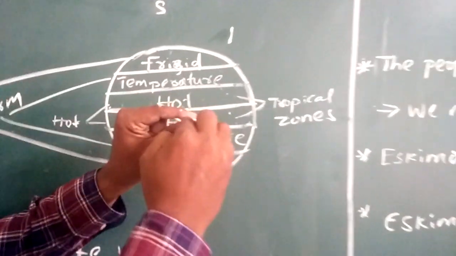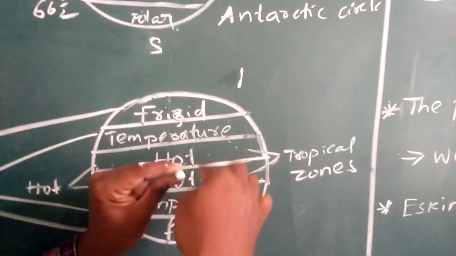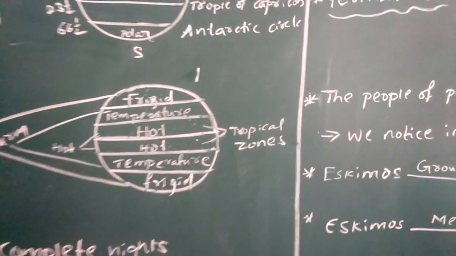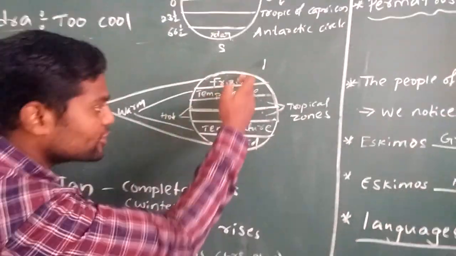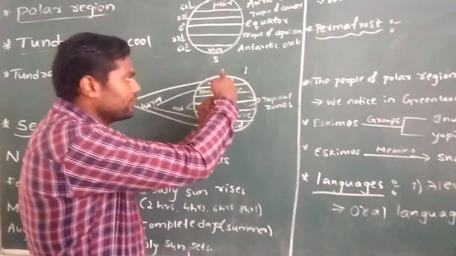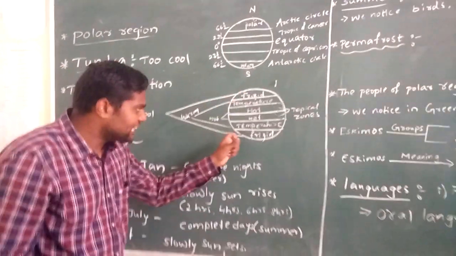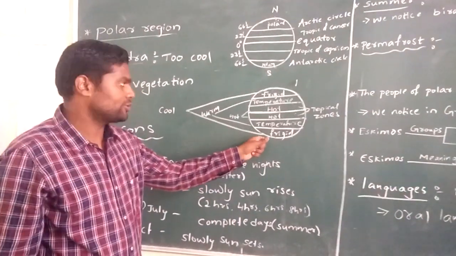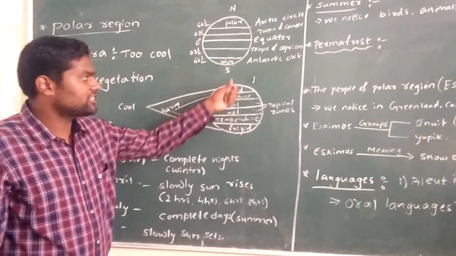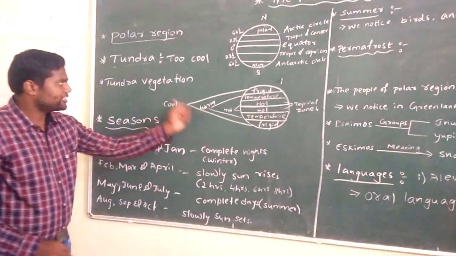And if you see here, the angle is going to increase. When the angle increases in the north direction or south direction, slowly the temperature is going to decrease. But coming to the frigid zones, the angle is going to increase to the maximum. So because of that, we are going to experience cool conditions in the frigid zones. Why? Because sun rays may not fall vertically. Sun rays get diversified if you go far away from the equator. So it is about that.